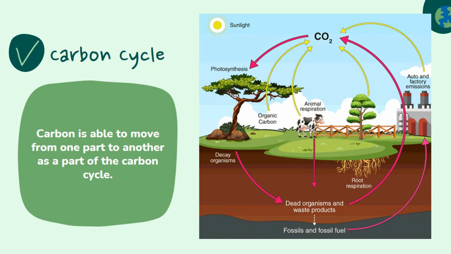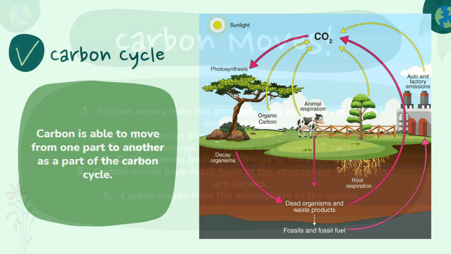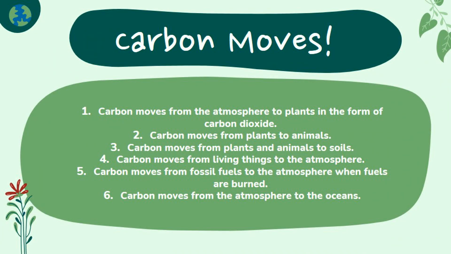Carbon is the main constituent of all the living cells. All the organic matter and biomolecules contain carbon. On our dynamic planet, carbon is able to move from one part to another as a part of the carbon cycle. Carbon moves from the atmosphere to plants in the form of carbon dioxide. Through the process of photosynthesis, carbon dioxide is pulled from the air to produce food by the plants for their growth. Carbon moves from plants to animals. Through food chains, the carbon that is in plants moves to animals that eat them.